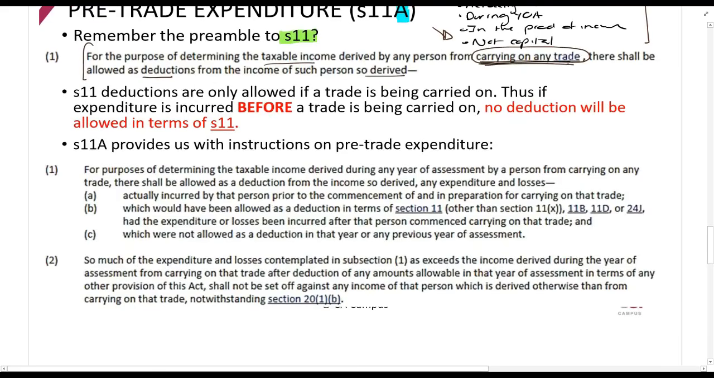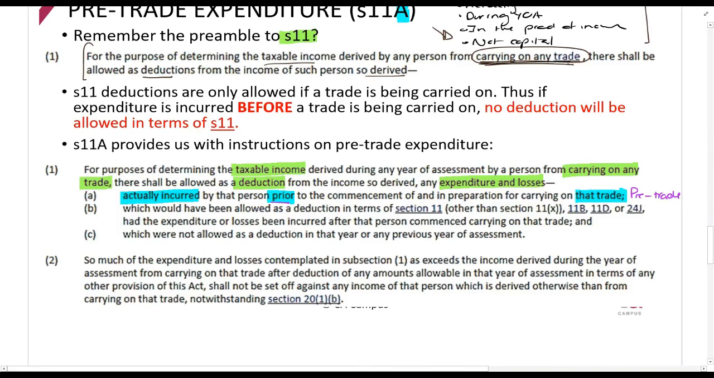So it says, for purposes of determining taxable income derived during any year of assessment by a person from carrying on any trade, there shall be allowed as a deduction from the income so derived any expenditure and losses. Okay, so up to there. So again, guys, this is talking about calculating taxable income if you are carrying on a trade, and it says you can claim the following as a deduction. You can claim expenditure and losses actually incurred by that person prior to the commencement of and in preparation of that trade. So can you see, prior, pre-trade expenditure.